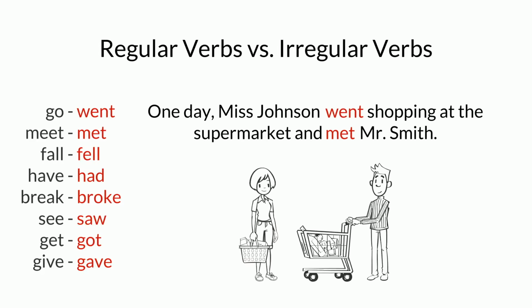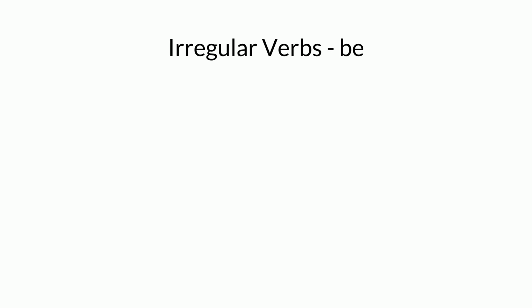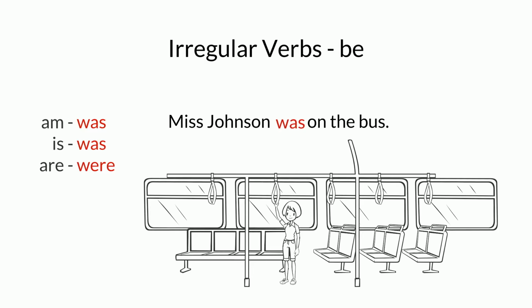One day, Miss Johnson went shopping at the supermarket and met Mr. Smith. Of course, we also need to remember the past tense of am, is, and are. Am becomes was. Is also becomes was. Are becomes were. Miss Johnson was on the bus.